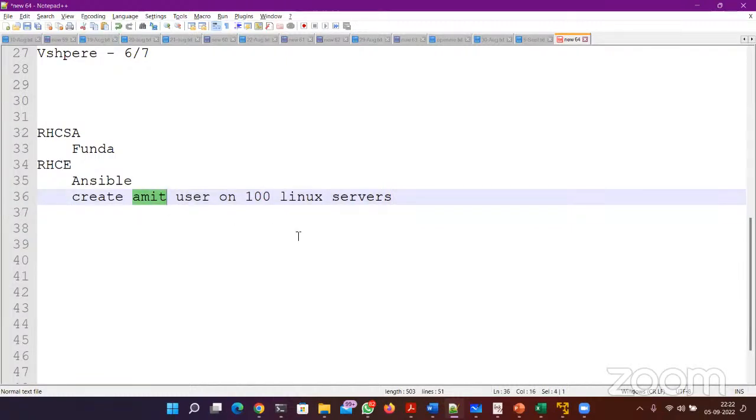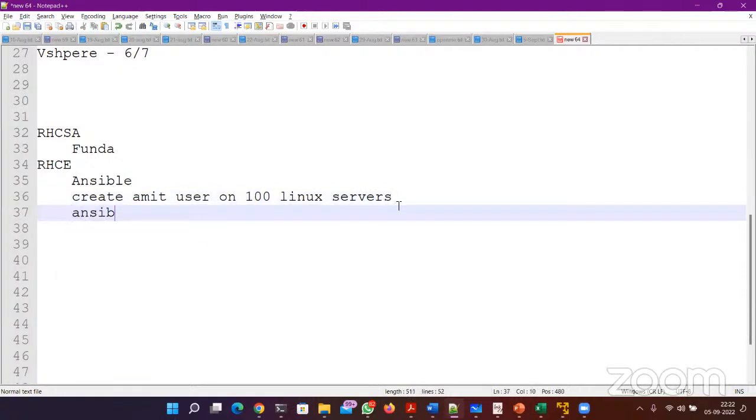Let's say 3-4 hours. But if you know Ansible, you can just write one single command like this: ansible all -m user -a name=Amit. That's it. So this single command will run on all of the 100 servers, and Amit user will be created within like 3, 4, or 5 minutes maximum. So within 5 minutes, your job will be done. So this is the power of Ansible automation tool. So this ansible command is the Ansible tool itself.